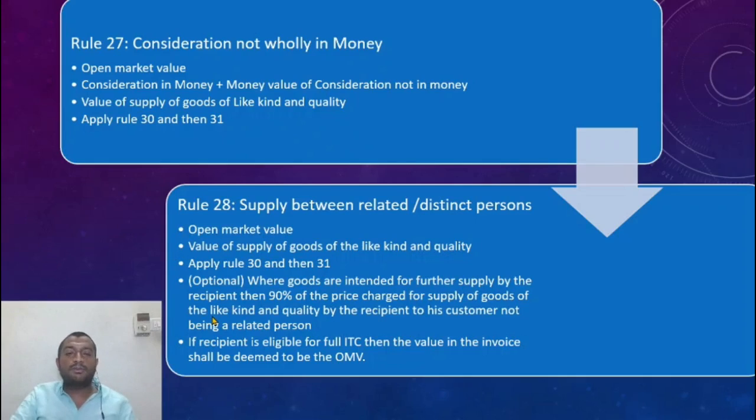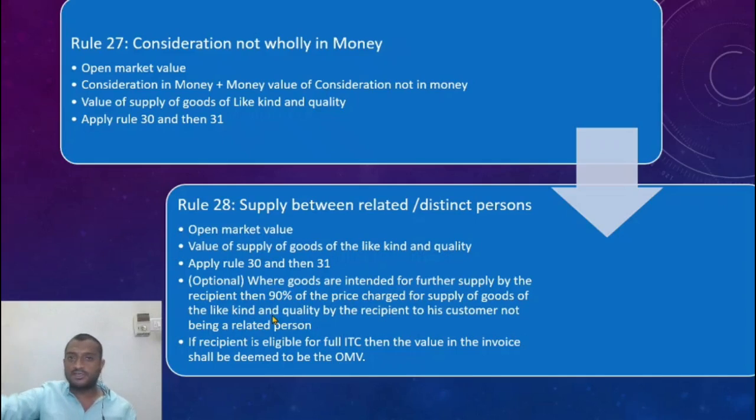So ultimately, to sum up rule 28, for everything the open market value, that is the value of supply of like goods of like kind and quality at the time of supply. So you have an option to opt for 90% of the value at which the person to whom you sell is selling to an unrelated person; 90% of that value will be your value.